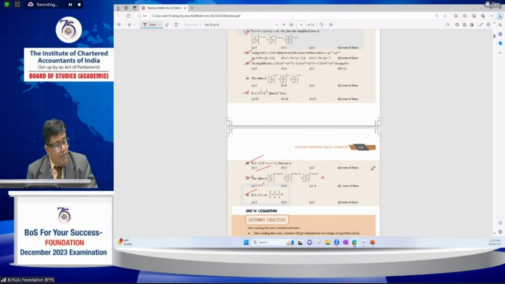Another one, Miss Satya asks: Sir, will the question paper be divided into section A, section B, or jumbled? Because in mock test papers, it is given in the same order. Kindly clarify. I gave that order just for the sake of understanding the weightage.